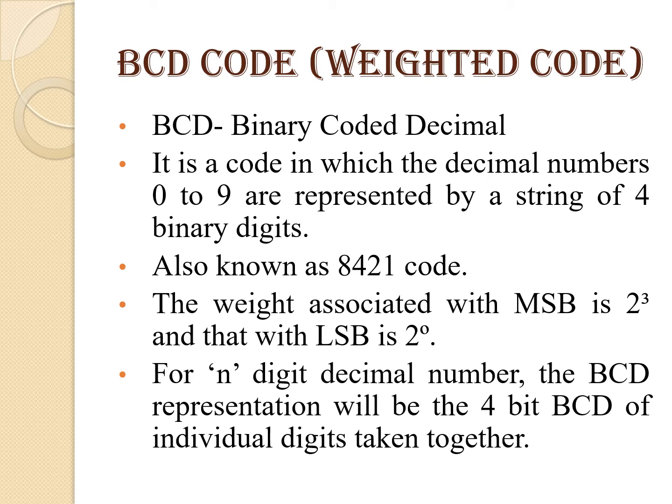So if you consider this code, it is nothing other than the binary code. Only the thing is that each digit represents the 4-bit binary number. So therefore, for an n digit decimal number, the BCD representation will be the 4-bit BCD of individual digits taken together.